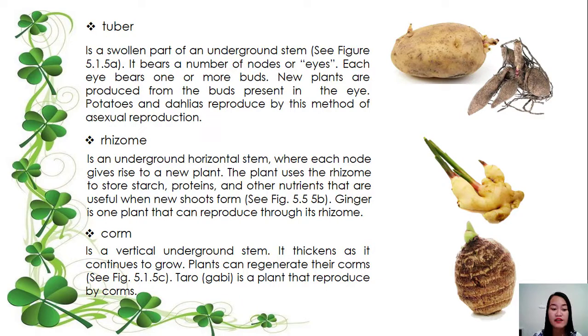So, the next one, we have the corm. A vertical underground stem. It thickens as it continues to grow. Plants can regenerate their corms. Taro or gabi is a plant that reproduces by corms. Ayan. So, ito naman sa corm class.